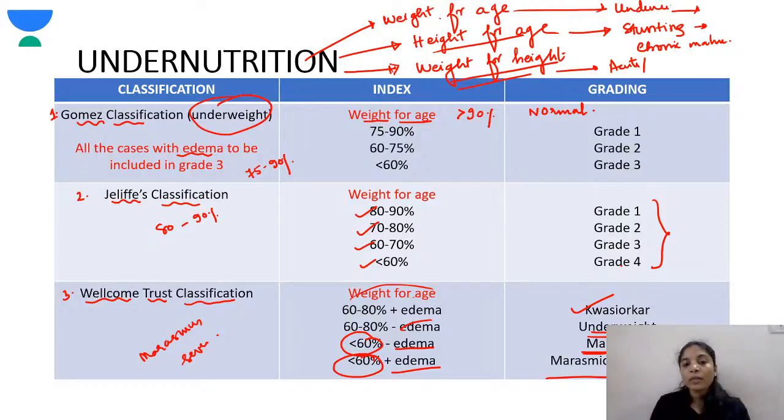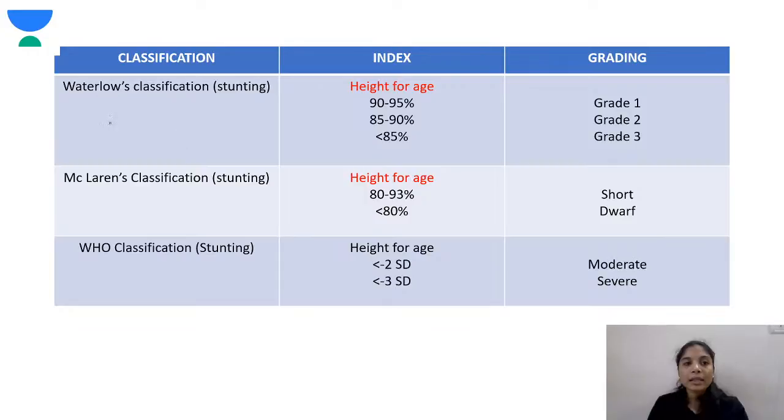Got it. So according to the Wellcome Trust classification, if the child comes with 60 to 80% of weight for age, then it is kwashiorkor if associated with edema; without edema, it is only underweight. If it is less than 60% without edema, it is marasmus, and if it's less than 60% with edema, it is marasmic kwashiorkor.